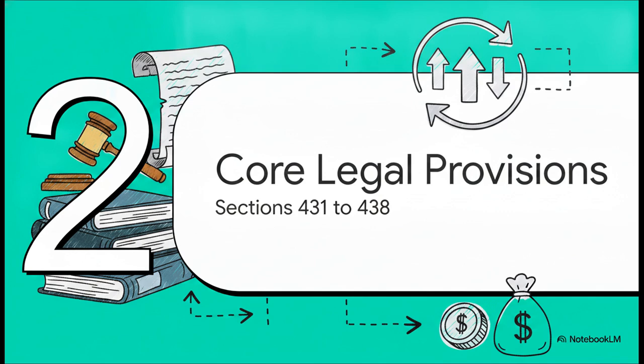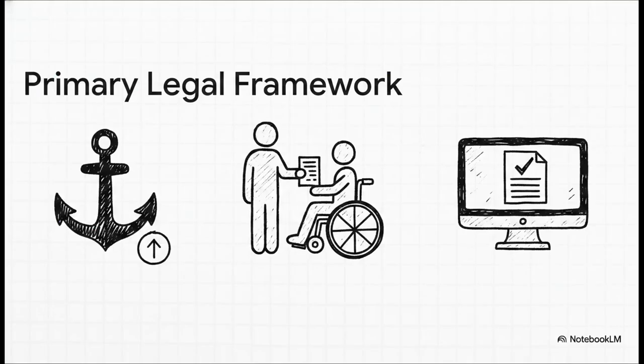Moving right along to Section 2, let's break down the core legal framework, specifically Sections 431 through 438. Okay, so Section 431 is basically your anchor here. Simply put, if you've paid more than you're legally supposed to, you're absolutely entitled to a refund of that excess. Section 432 then steps in to allow legal representatives to claim refunds on behalf of someone who is incapacitated or deceased.